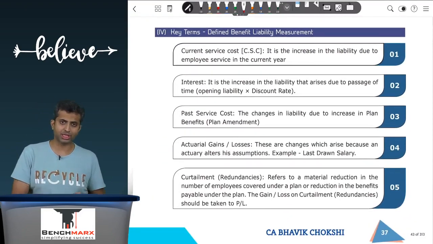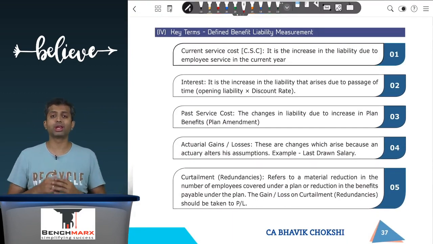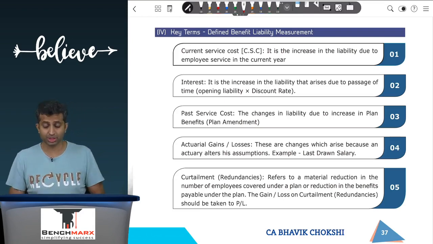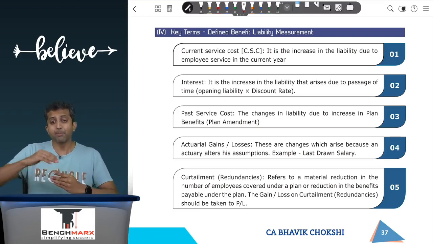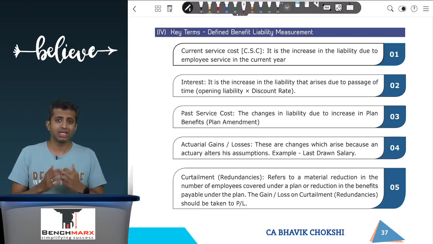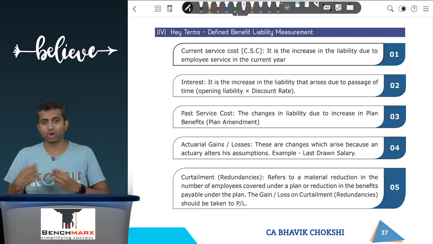Now the core of the standard, in my opinion, starts from here, where you try to do the accounting for defined benefit plans, where you first try to measure the liability and look at its presentation. A few key terms that you should be aware of. First, there's something called current service cost, which is a service cost which arises because of the service rendered by the employee in the current year. If the service was not rendered, then this cost would not have accrued.